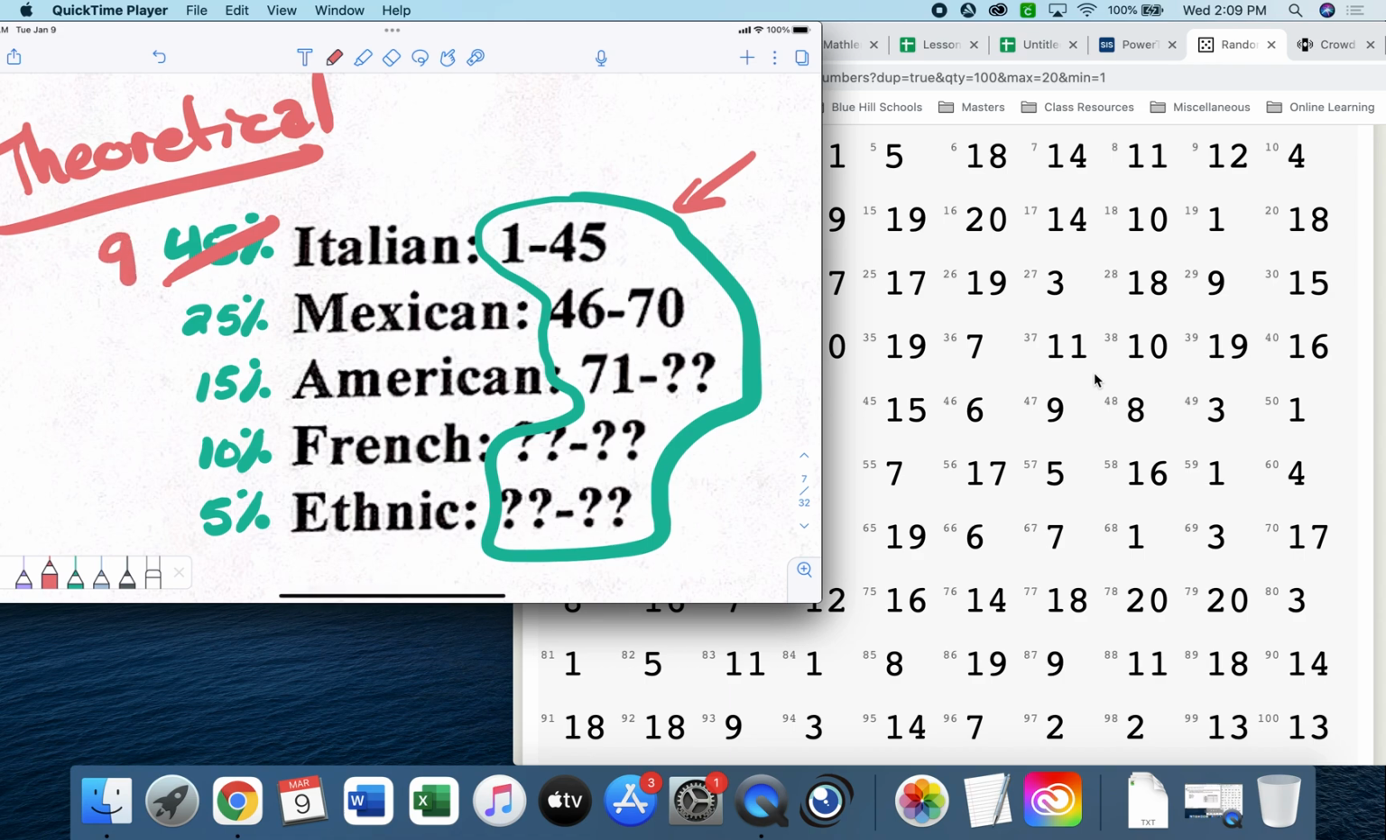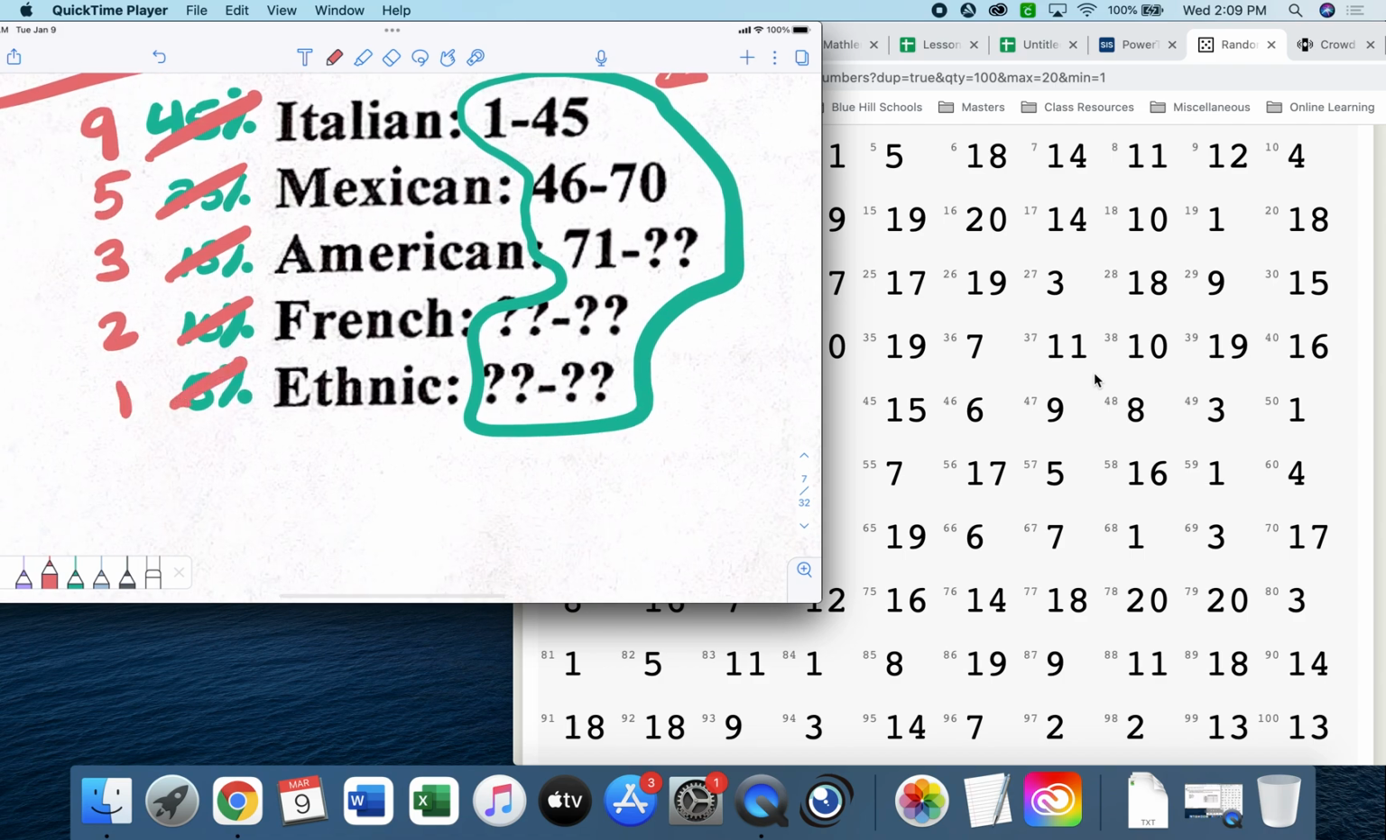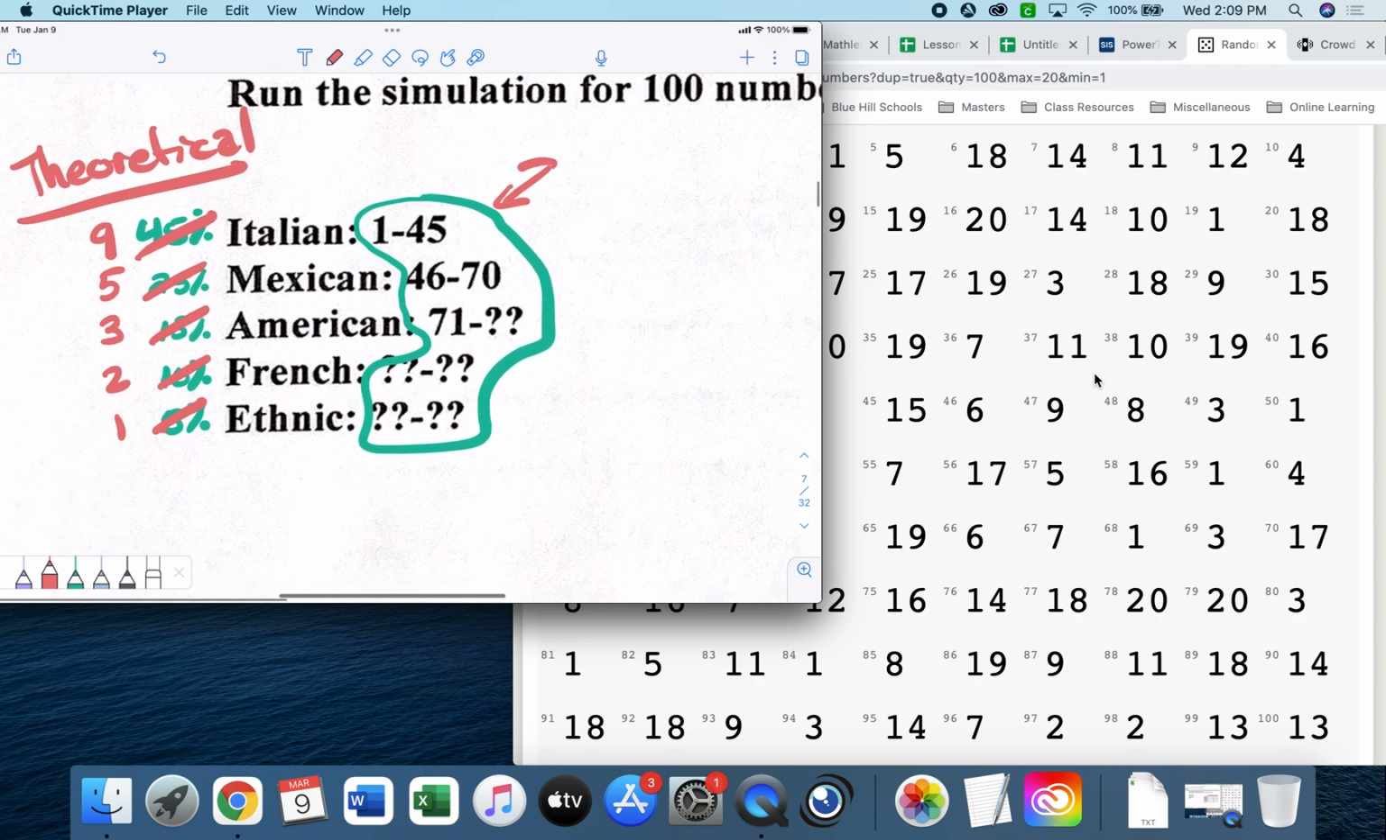Listen. I will move you. Go sit. 25 divided by 5 is 5. 15 divided by 5 is 3. 10 divided by 5 is 2. 5 divided by 5 is 1. Okay? So, I'm going to use the numbers 1 through 9.